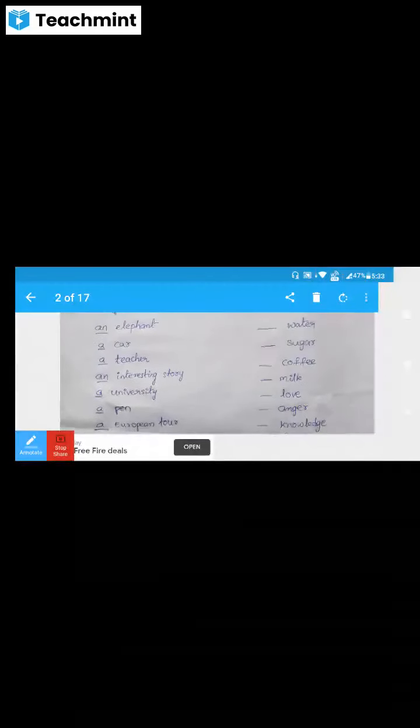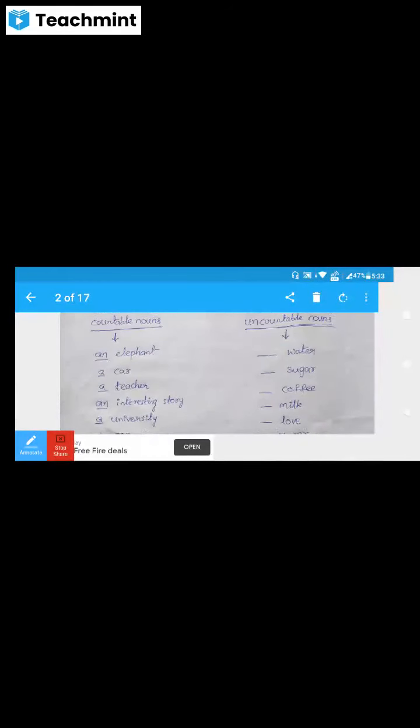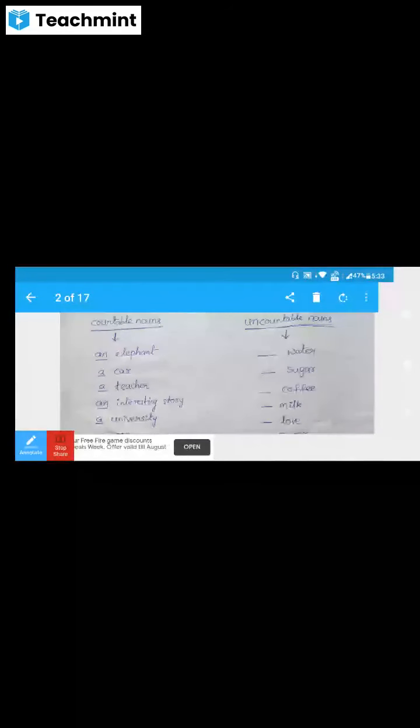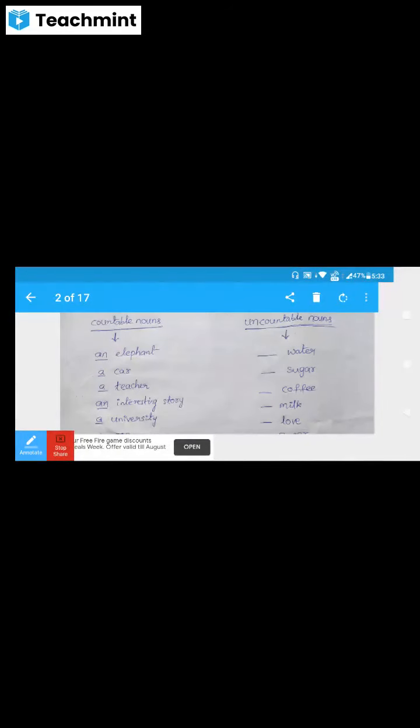So if the word is a countable noun, then we can use articles, that means indefinite articles. If the word is an uncountable noun, then we do not use articles.